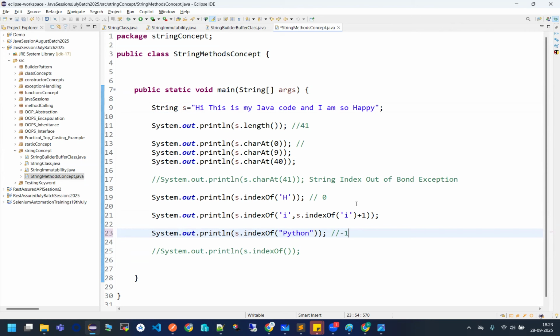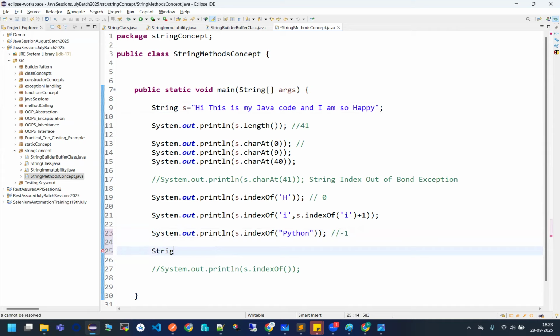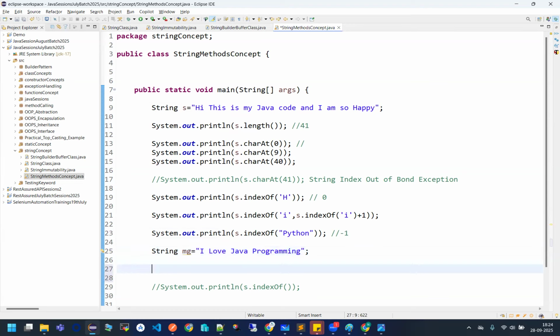Okay. Let us see a few more examples, and I'll write again some different string. String mg is: I love Java program. This is my entire string. But if you really want to check whether you have some word present inside this string, like Java, how will you do that?